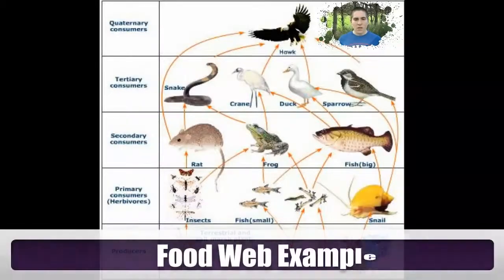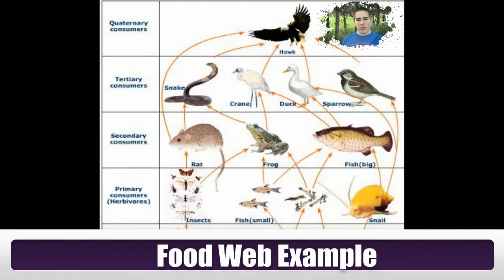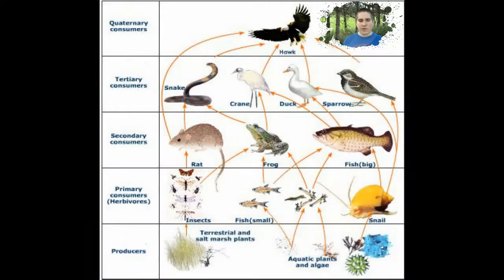next. As you can see, this is an example of a food web. At the bottom you have your producers, which are the terrestrial and salt marsh plants, and also the aquatic plants and algae. On your second level you have your primary consumers, which are herbivores, and those include the insects, the small fish, and snails. On the third level you have secondary consumers, which are the rat, a frog, and a big fish. The next level, which is second to the last, is the tertiary consumers, which are the snake, the crane, the duck, and the sparrow.